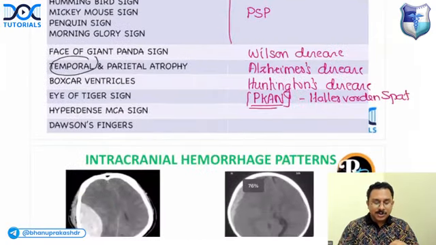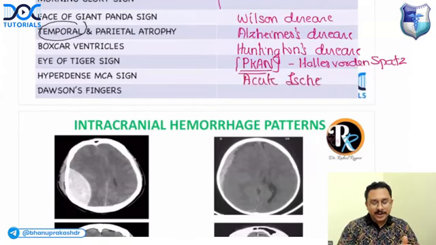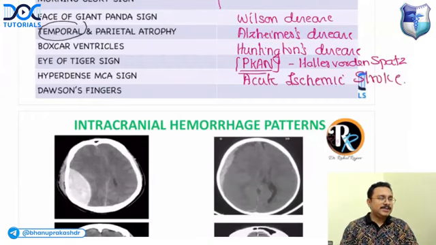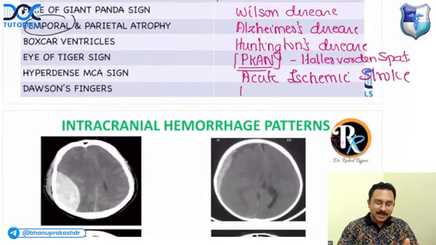Okay. The hyperdense MCA sign is seen in acute ischemic stroke. In acute ischemic stroke, you may get a hyperdense MCA sign. Correct? Very good. Dawson's fingers are seen in multiple sclerosis.